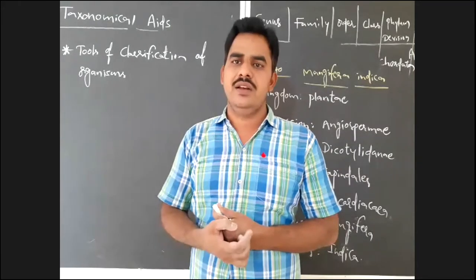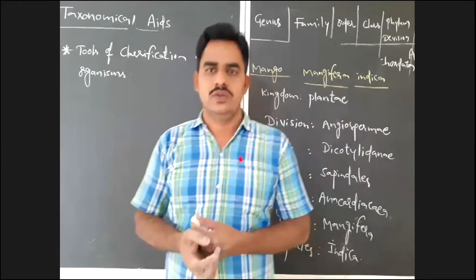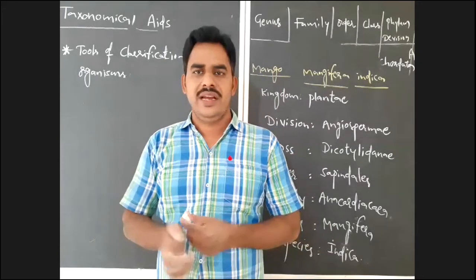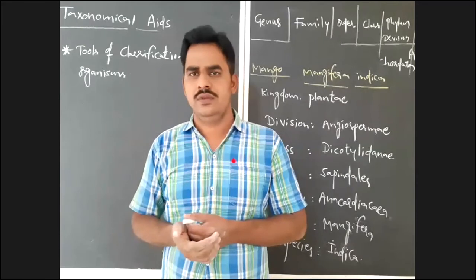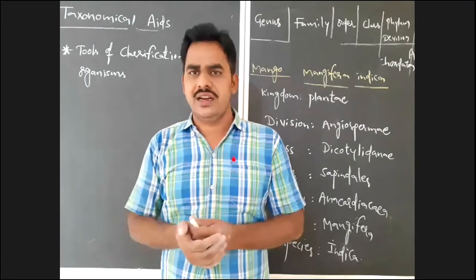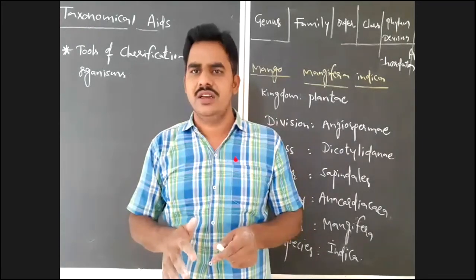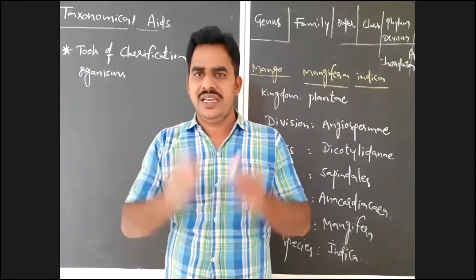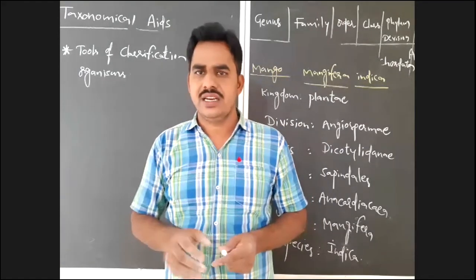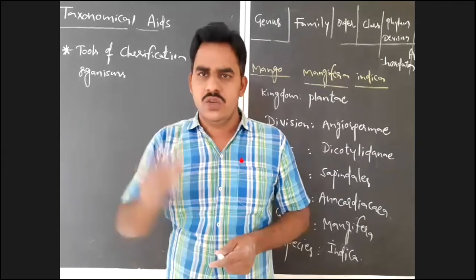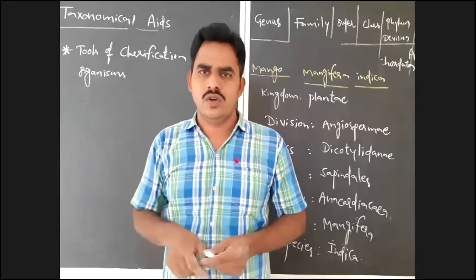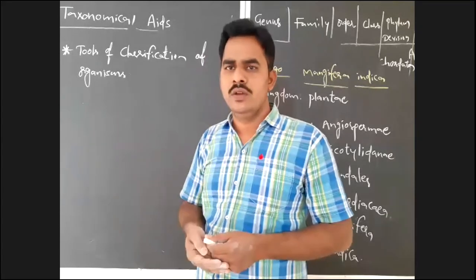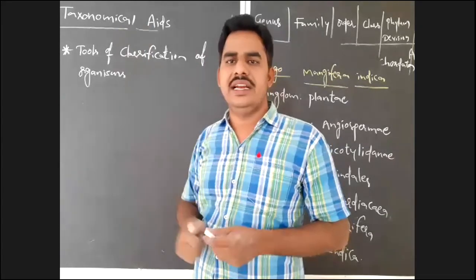For example, if you visit a zoo nearby, by observing various animals in it, you will get knowledge to classify the organisms based on their external morphology, that is external characters, and based on their food habits, etc. If you classify the organisms, which is your tool of classification? That is a zoo. So that zoo is considered as a taxonomical aid.